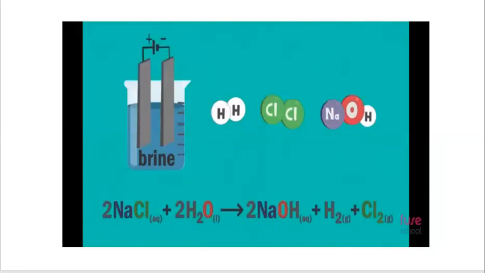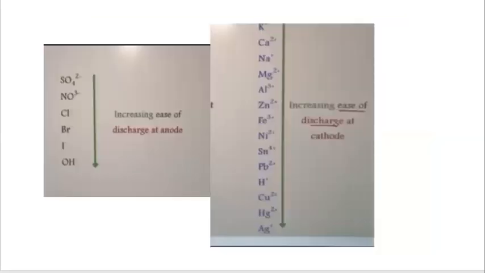because I showed a slide in which the preferential discharge series was there. This was the series in which it was mentioned how the ions are discharged at the anode or cathode when more than one ion is present.